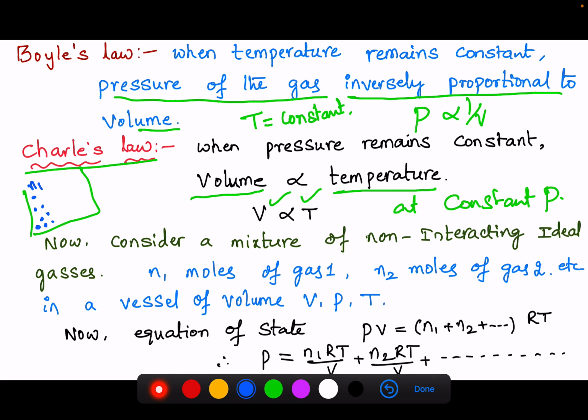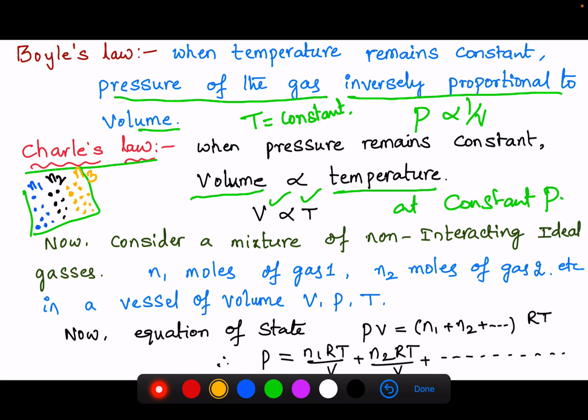I am taking a mixture of non-interacting ideal gases. Let us consider this gas having N1 moles, and another gas having N2 moles, and another gas having N3 moles. Like this.